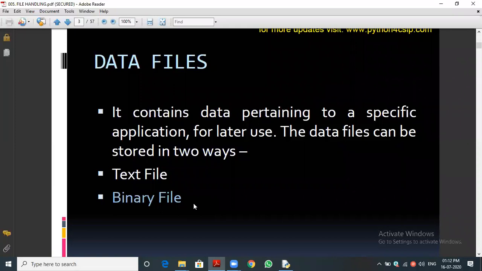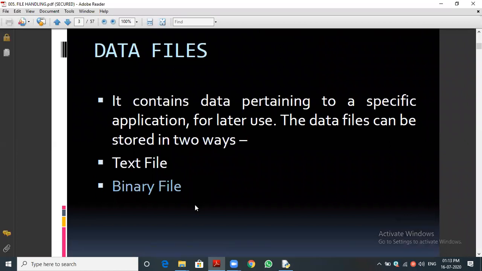So the data will be stored in machine level language. Here, in the binary file, the data will be stored in machine level language. It doesn't follow any ASCII code or any Unicode concepts. So the binary file will store the data as it is, in the format of computer language. Okay, let me go into the types of files in detail.